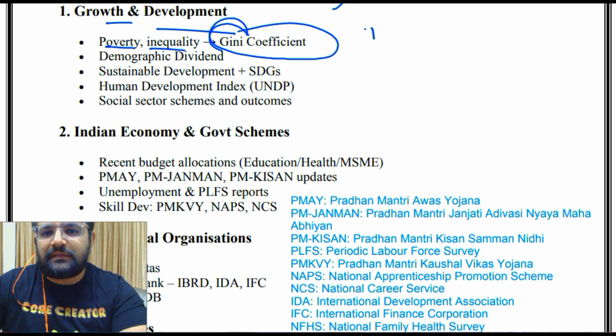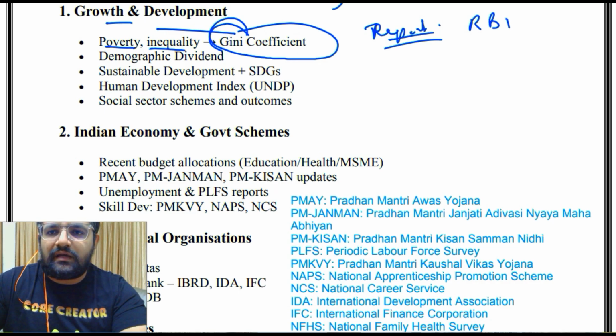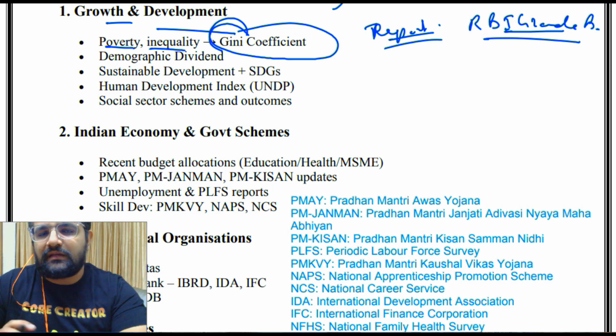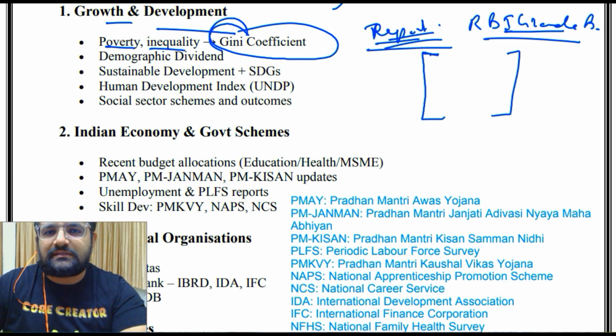There is one PDF called reports and indices that you will find on the Telegram. At the same time, there is a video. The playlist name is RBI Grade B, when you are preparing for Phase 1. So you go to the RBI Grade B playlist and you will find a video called reports and indices for RBI Grade B. In that video you will find all the important reports and indices, and if you don't have that much time to watch that video right now, then you can easily go to the Telegram, download the PDF and have a look. So what is the importance?